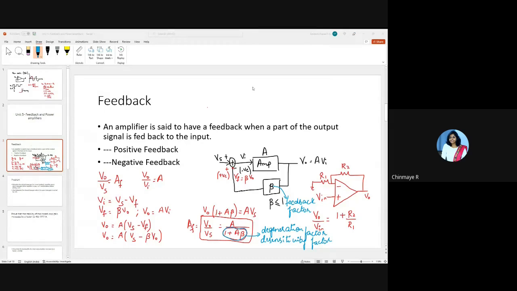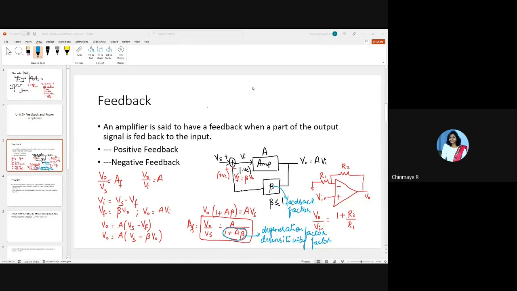Then it will also reduce the effect of noise, any noise due to the external components. And it will also control the input and output impedances. What do you mean by control the input and output impedance? In a voltage amplifier, we want the input impedance to be as high as possible and the output impedance to be as low as possible. So adding a feedback to a voltage amplifier further increases the input impedance and further decreases the output impedance.